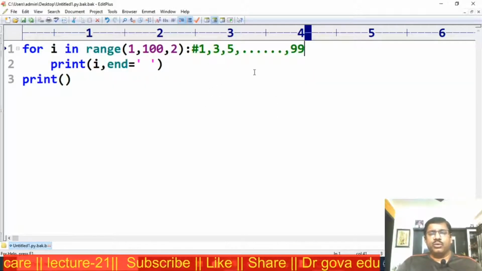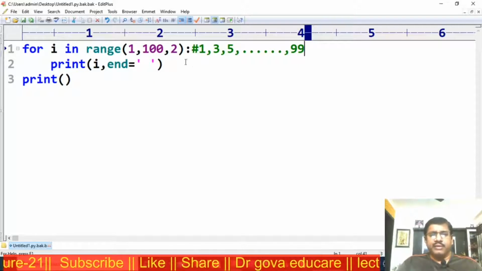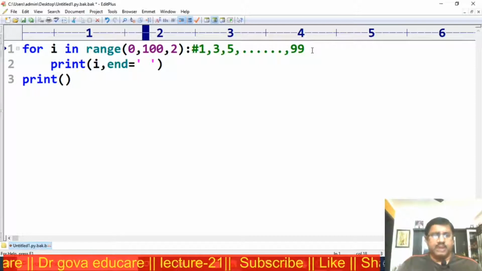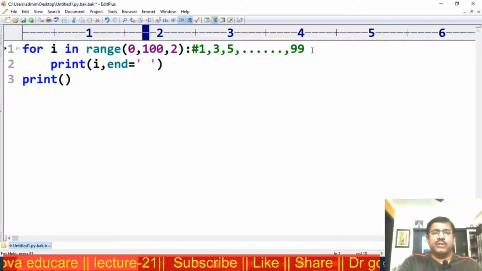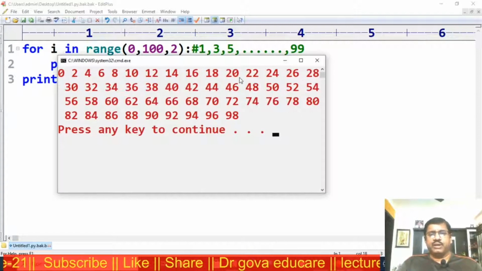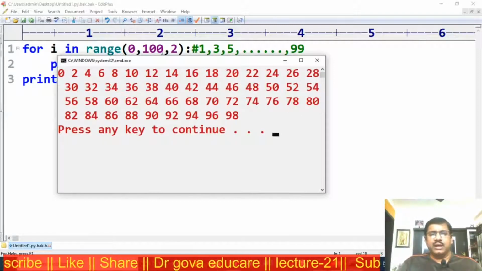Now I want to display all the even numbers. Starting value is 0, end value 100, step 2. Now in this, all even numbers will be displayed, all even numbers up to 100.